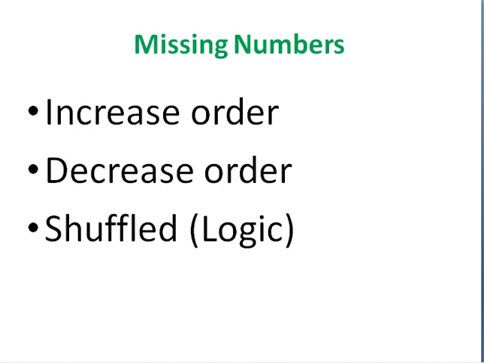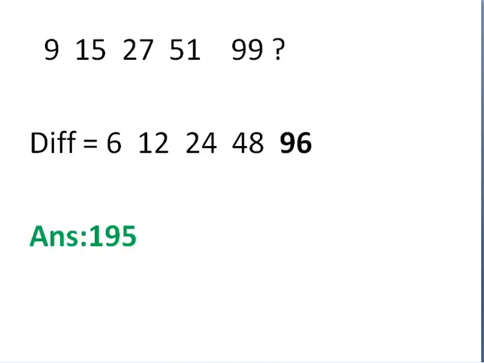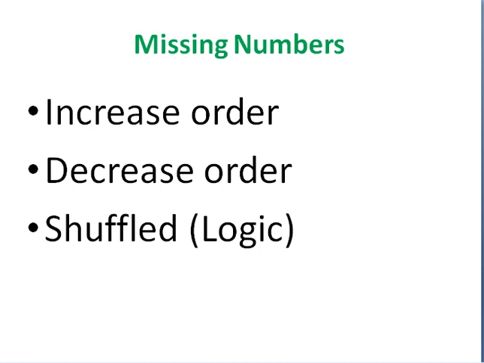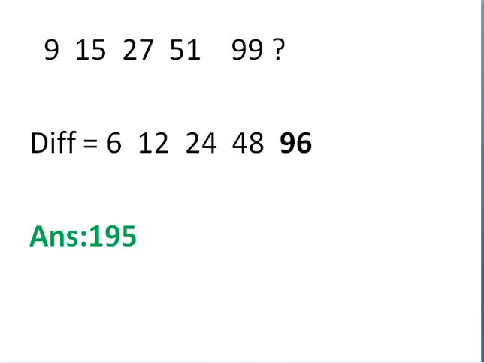I'll give you some example problems for this. Now see this example: 9, 15, 27, 51, 99, and what is the last number? You have to see the difference. I told you: increase, decrease, shuffle. How do you see whether it is increasing, decreasing or shuffled? Only by seeing the difference can you say it. For 9 and 15, 15 and 27, 9 to 15 it is 6, 15 to 27 it is 12.